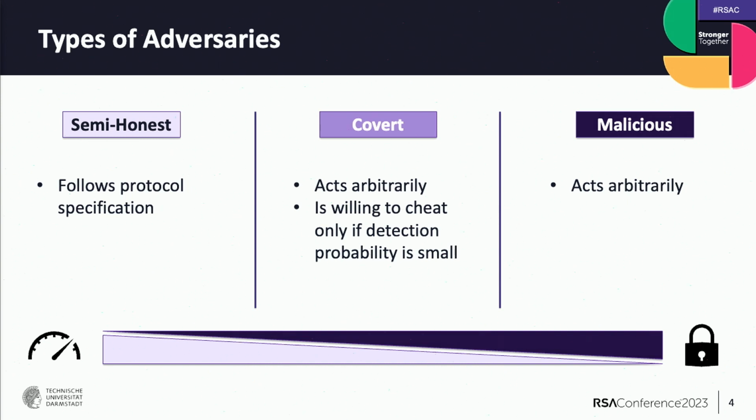The reason behind this security model is that if the parties value their reputation and fear getting caught, then they refrain from cheating at all. This provides a higher level of security than semi-honest security, and at the same time, we can construct protocols that are more efficient than in the malicious setting.